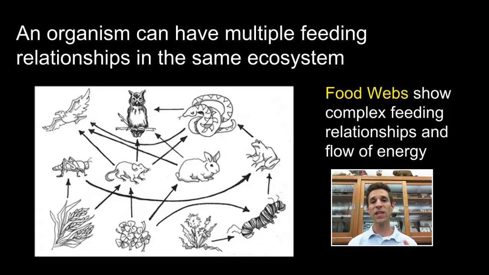So feeding relationships can get quite complex, and when they get complex, we have to use a food web to show those relationships. This is an example of a food web here, and it's a little bit different than a food chain. The food chain was very linear, one organism eating another and another eating that same organism. But in this case, it's a little bit complex, so you have to draw the arrows to show which organisms are feeding upon which other organisms, and again, those relationships can be quite complex in most ecosystems.